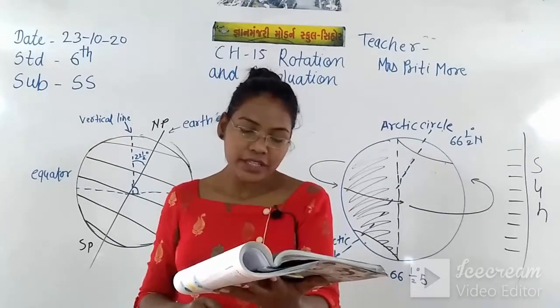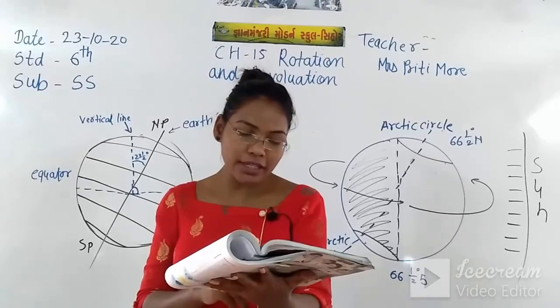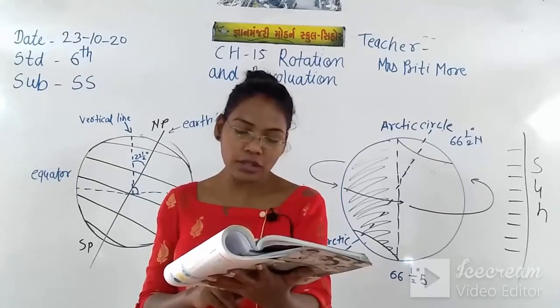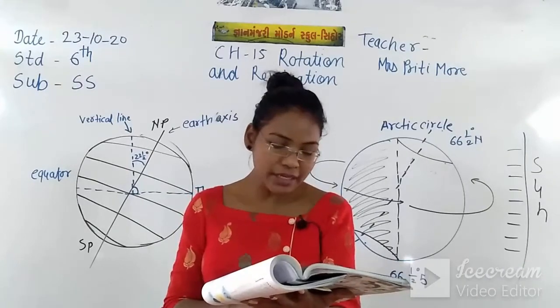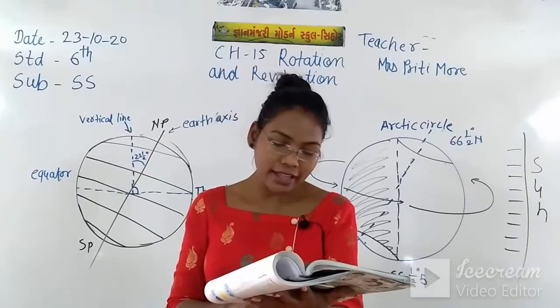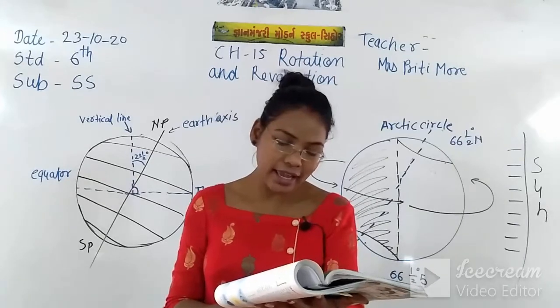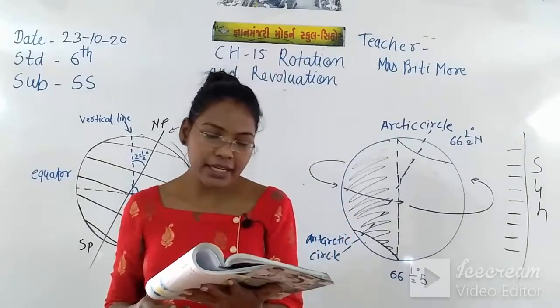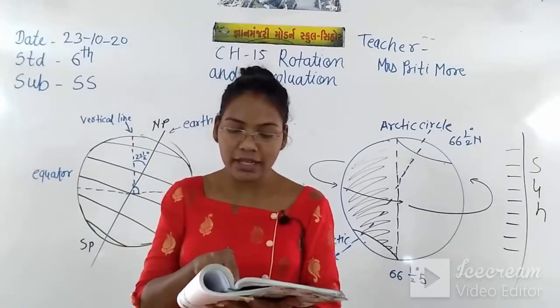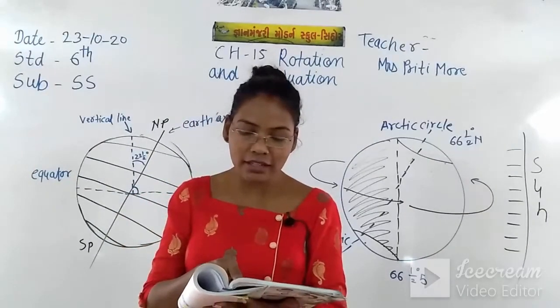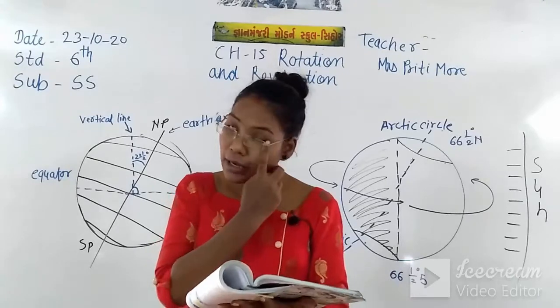It is inclined from the vertical at an angle of 23.5 degrees, which means it is inclined at an angle of 66.5 degrees to the plane of the earth's orbit, the level path on which the earth revolves around the sun.